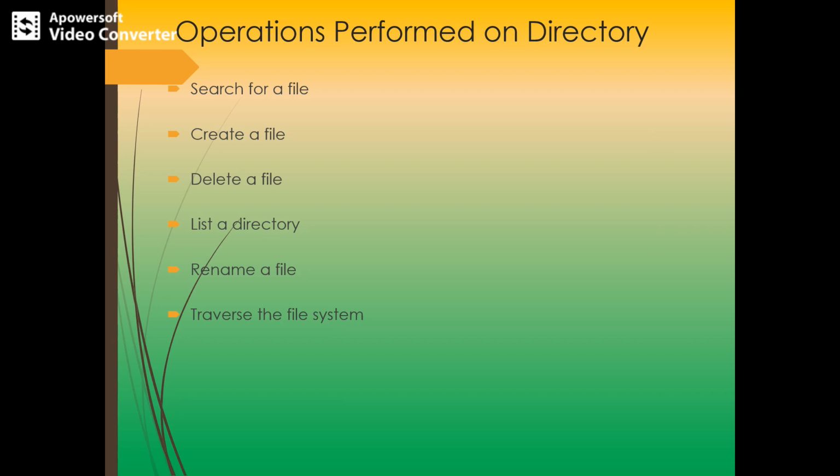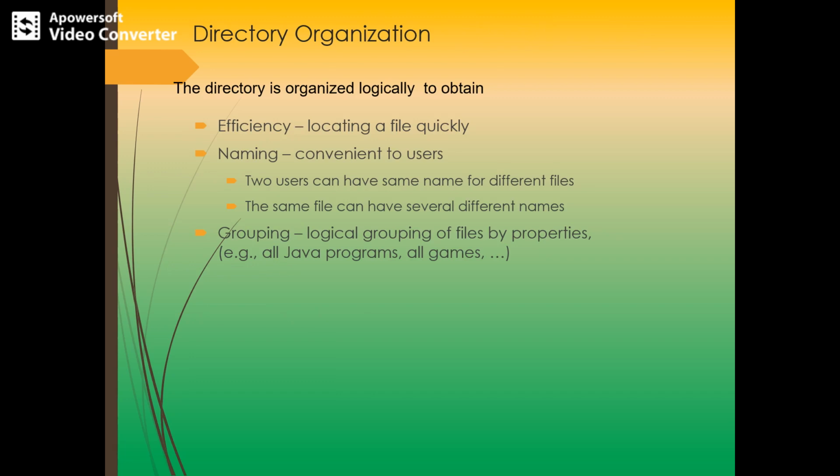Next, so these are all the operations which are performed on a directory. Next is about the directory organization. There are different ways of directory organization, but basically, as we know, the directory is organized to obtain efficiency, naming and grouping. That's why we need the directory organization.